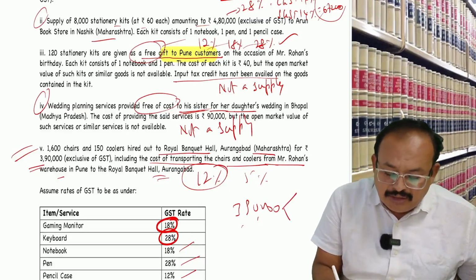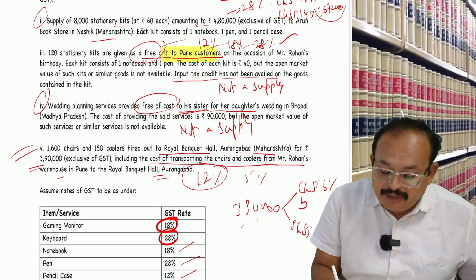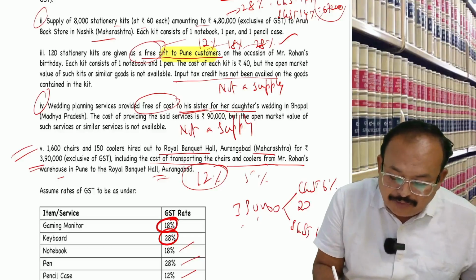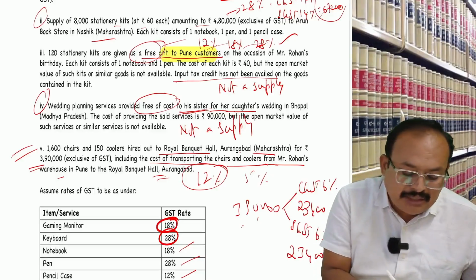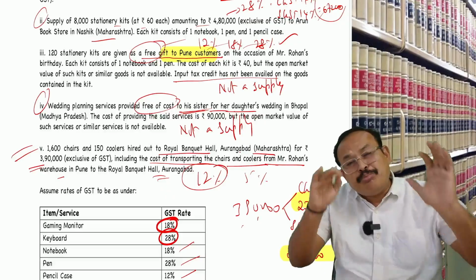Therefore, CGST 6%, SGST 6%. 6% of how much? 23,400 CGST and 23,400 SGST in the given case. Then how to present in the examination?